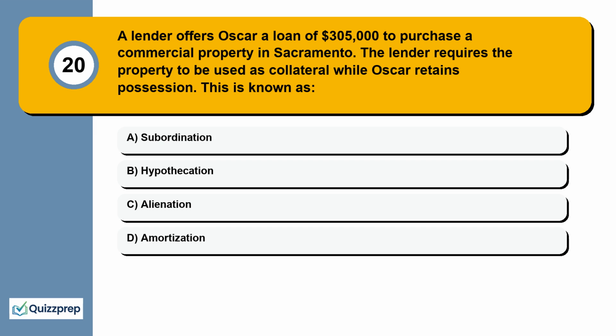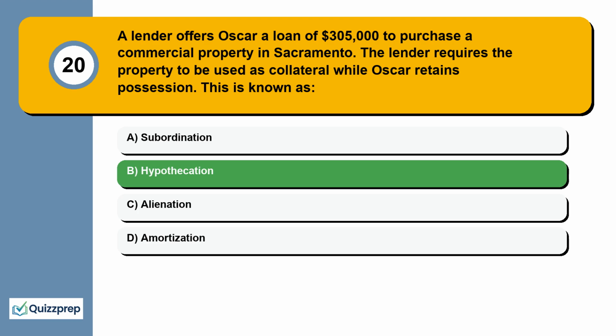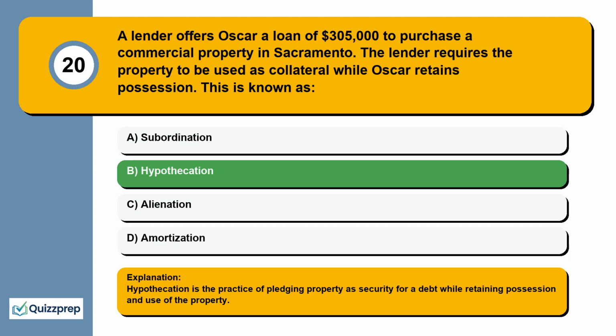Question 20. A lender offers Oscar a loan of $305,000 to purchase a commercial property in Sacramento. The lender requires the property to be used as collateral while Oscar retains possession. This is known as subordination, hypothecation, alienation, amortization. Hypothecation is the practice of pledging property as security for a debt while retaining possession and use of the property.